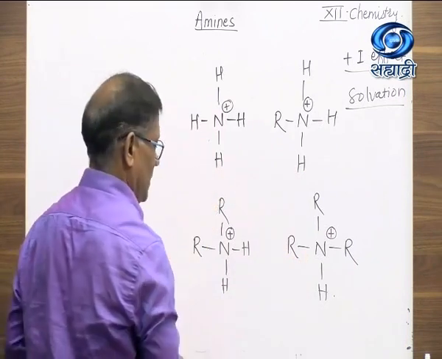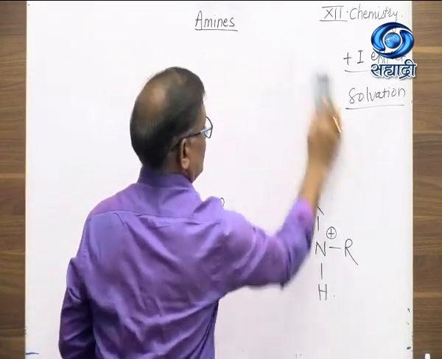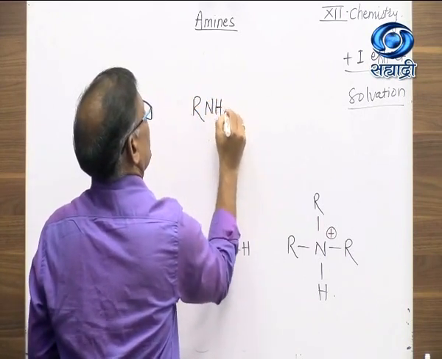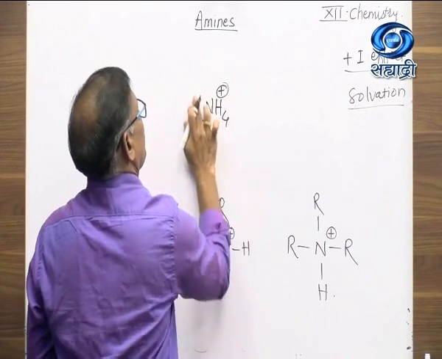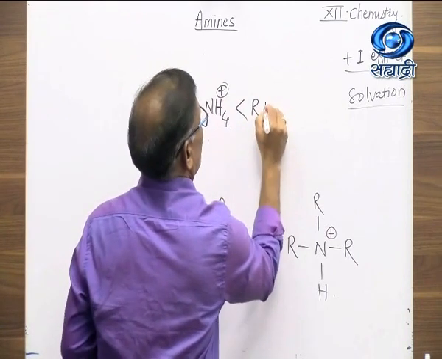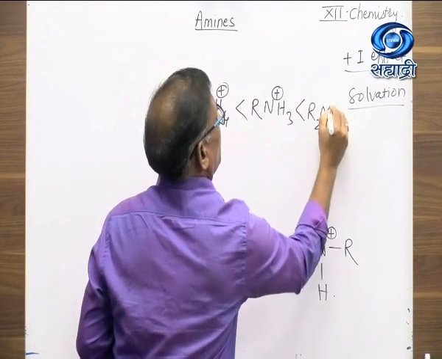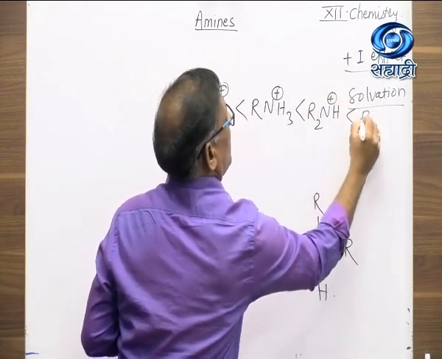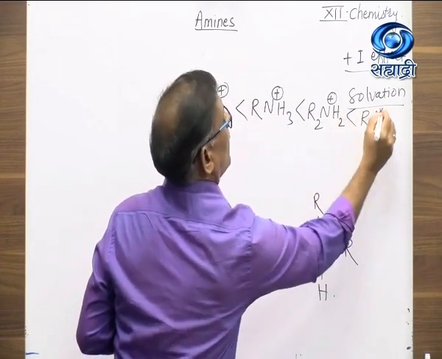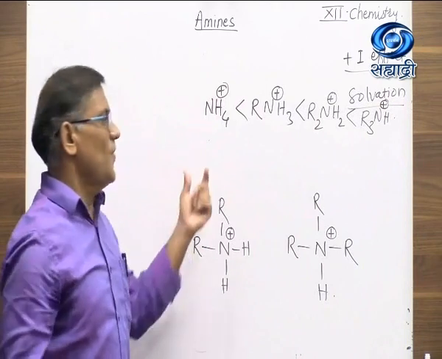So the order can be shown as: NH4 plus is less basic than RNH3 plus, less basic than R2NH2 plus, less basic than R3NH plus. This is the order of ammonium ions.